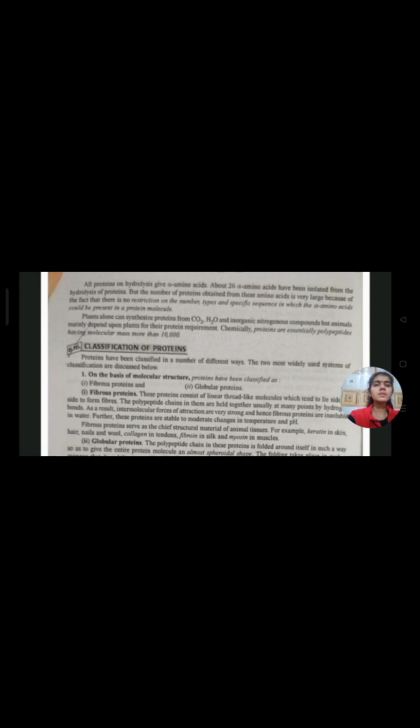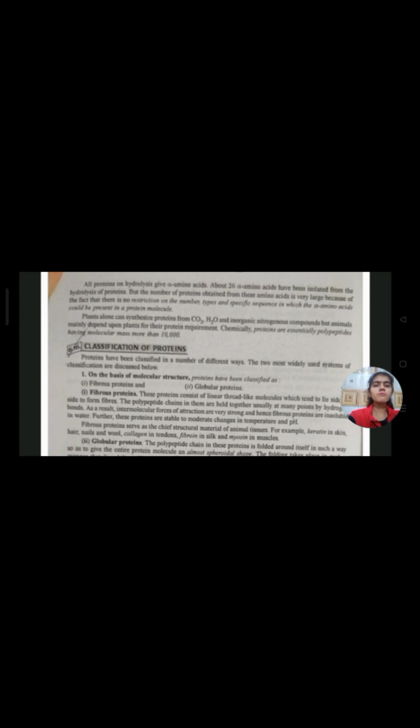Plants alone can synthesize proteins from CO2, water, and inorganic nitrogenous compounds, but animals mainly depend upon plants for their protein requirement. Classification of proteins. Proteins have been classified in a number of different ways. The two most widely used systems of classification are discussed below.